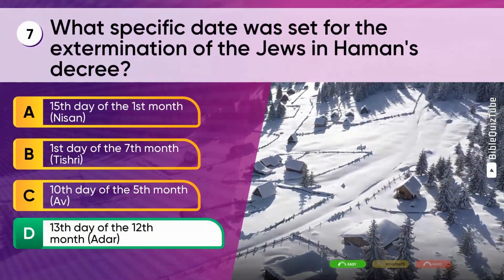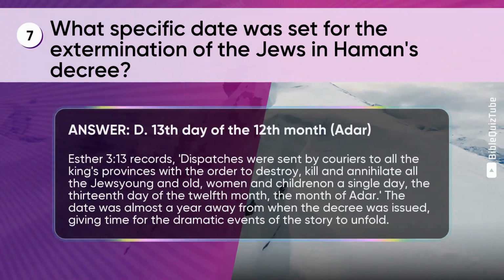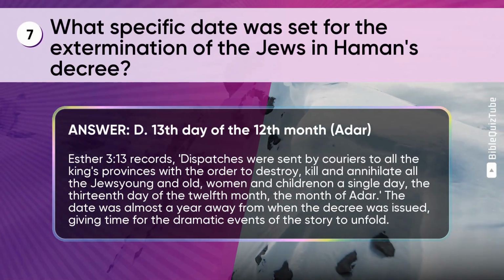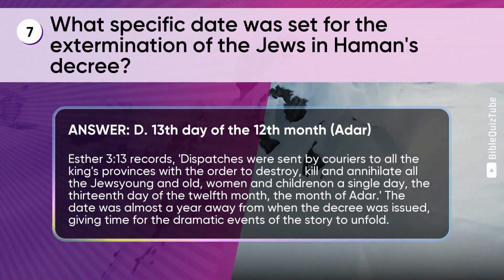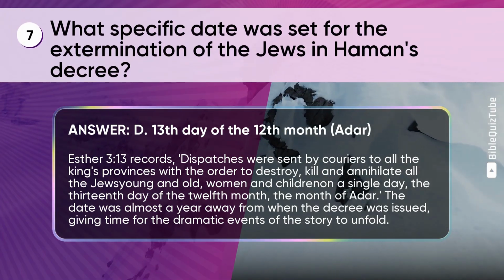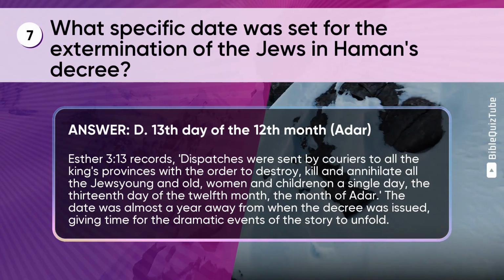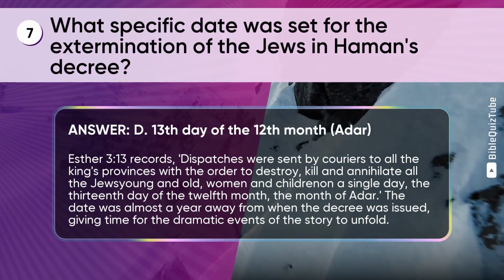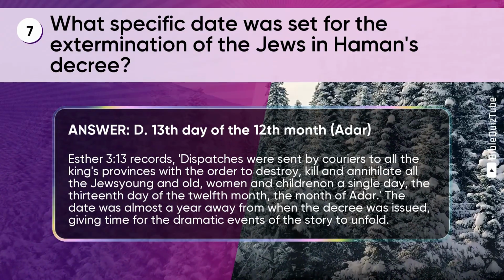The correct answer is D. 13th day of the 12th month, Adar. The explanation. Esther chapter 3 verse 13 records, "Dispatches were sent by couriers to all the king's provinces with the order to destroy, kill, and annihilate all the Jews, young and old, women and children, on a single day, the 13th day of the 12th month, the month of Adar." The date was almost a year away from when the decree was issued, giving time for the dramatic events of the story to unfold.